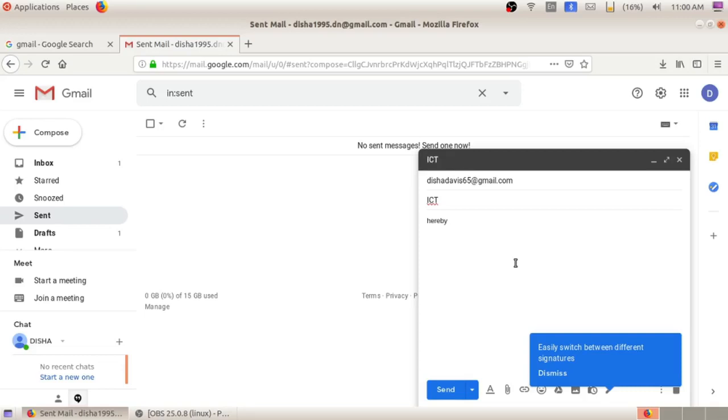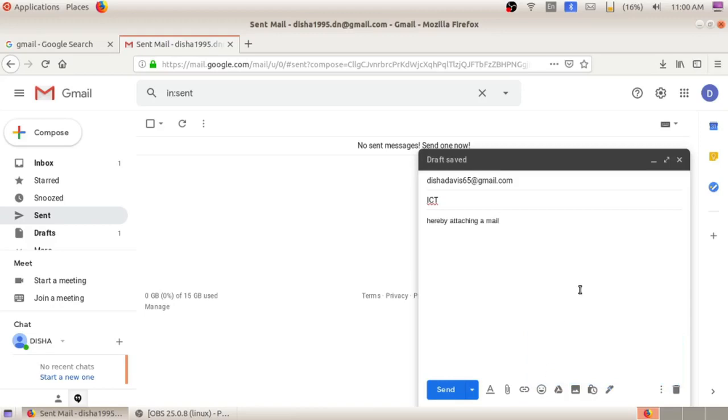So give any message here. Then activity 3.3. If our mail only consists of this message, just give that message and click on the send button. In activity 3.3 in your textbook, they are given that